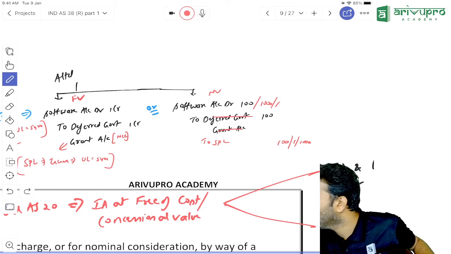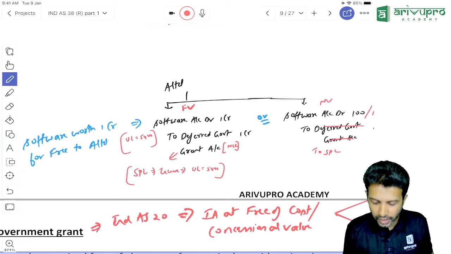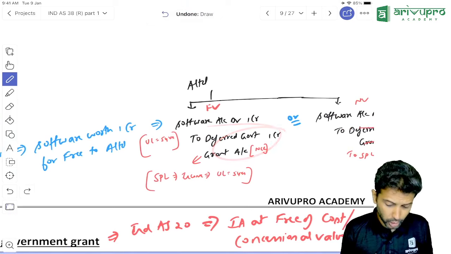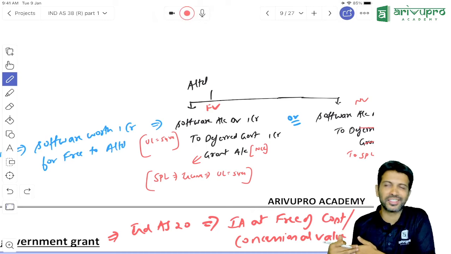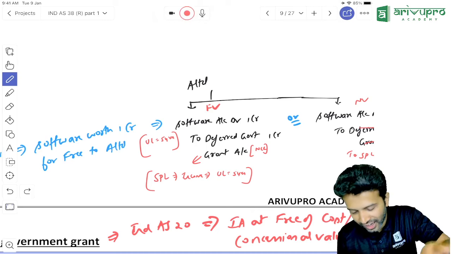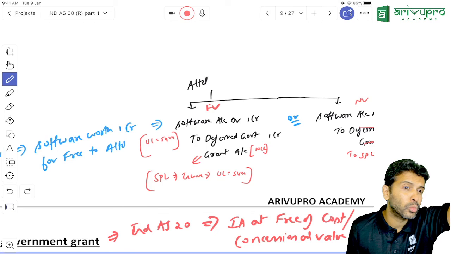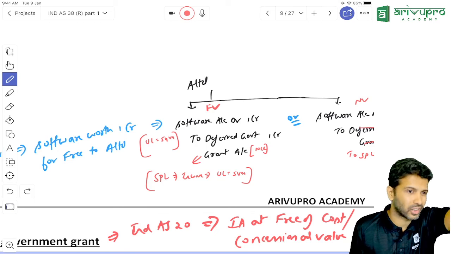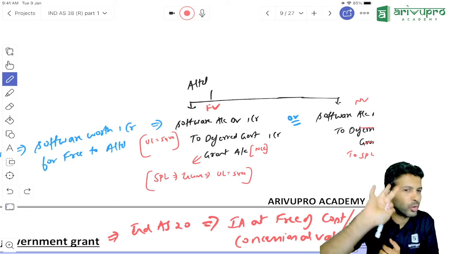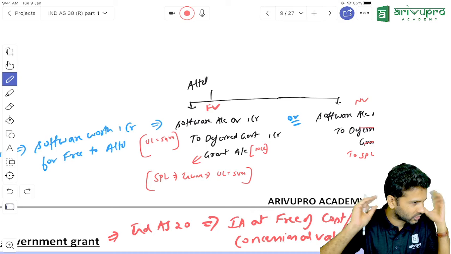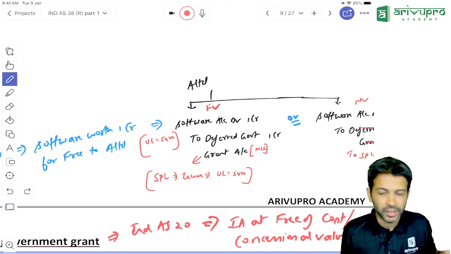Sir, how will it be shown in SPL as a deferred government grant? Someone is asking, sir, deferred government grant account, how will it go to SPL? Anyway, we will cover this in IND AS 20 later on. But since you have asked, I will tell you. Now, government has given you software worth 1 crore. Since you have asked, I have to take 5 minutes extra to justify. Is it fine with you? I'll just give you a correlation point if you remember.